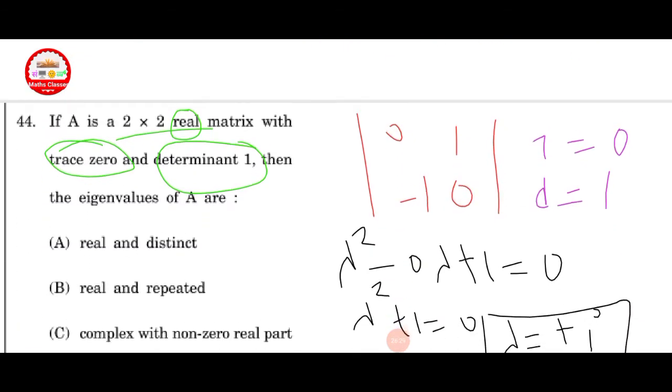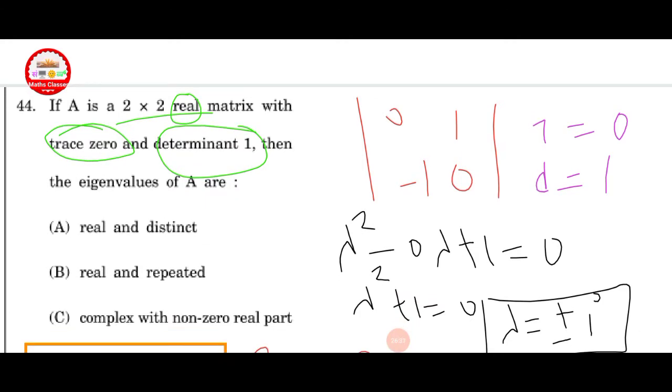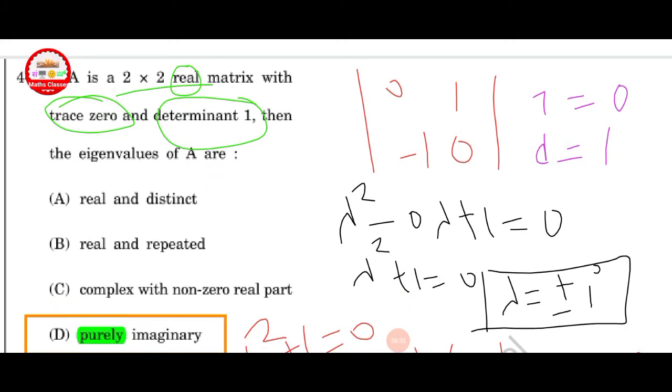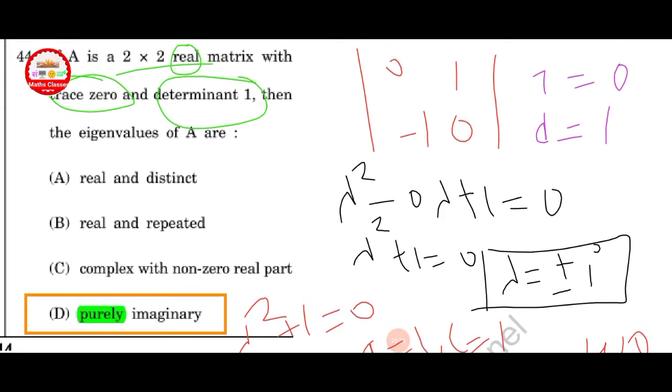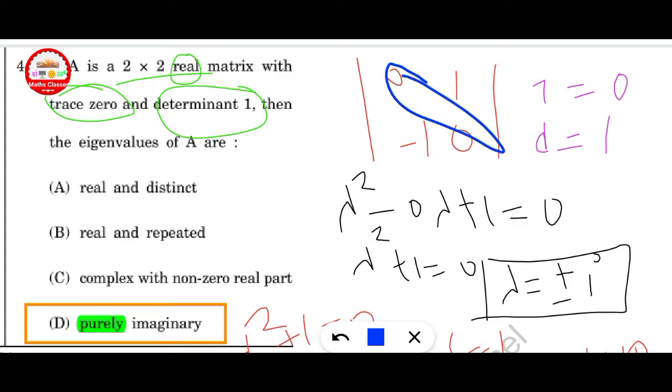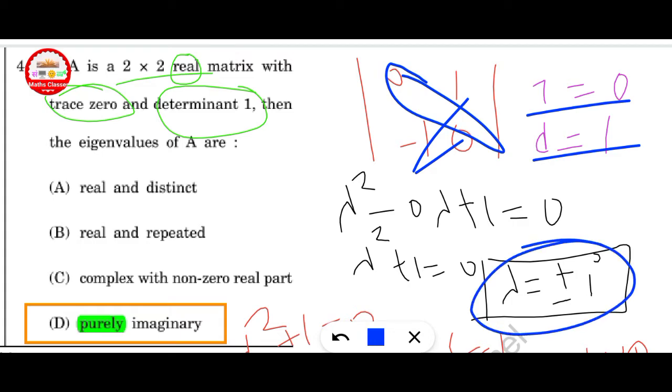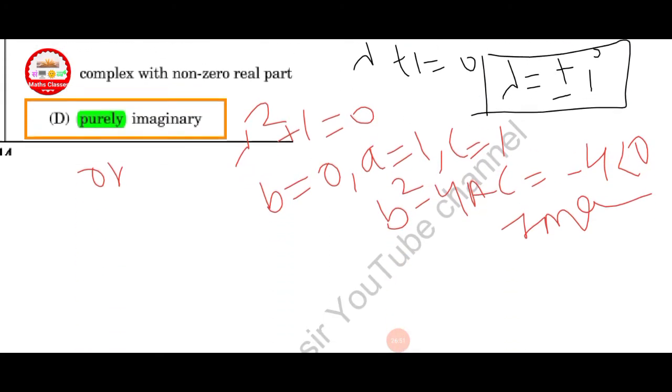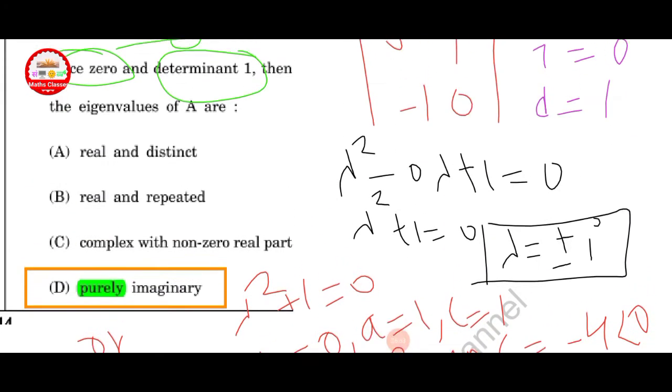Next question. If A is a 2x2 real matrix with trace 0 and determinant 1, then the eigenvalues are? Take such an example, trace 0 and determinant 1. Here lambda is equal to plus or minus i. This is the first method, or you can choose another method.